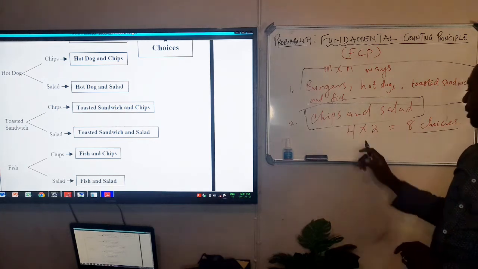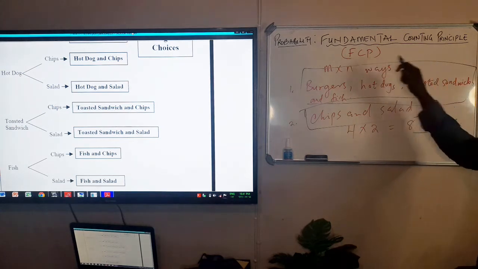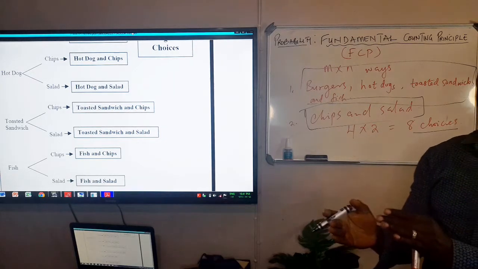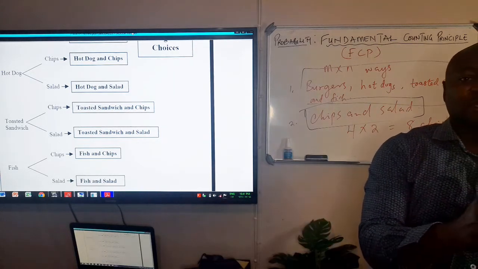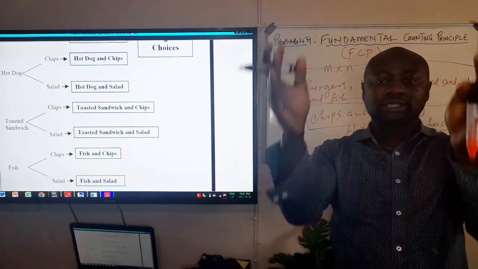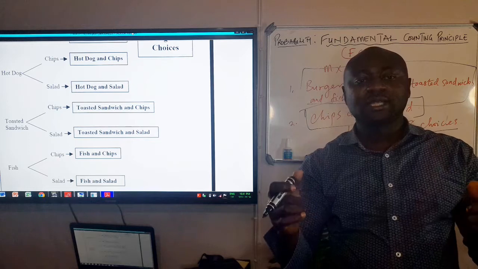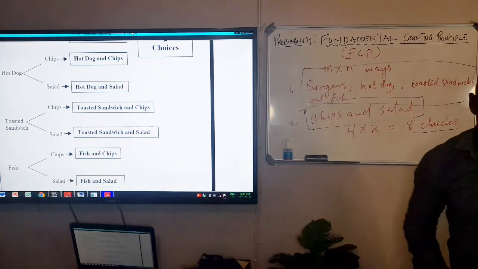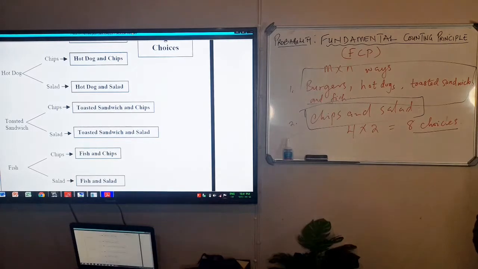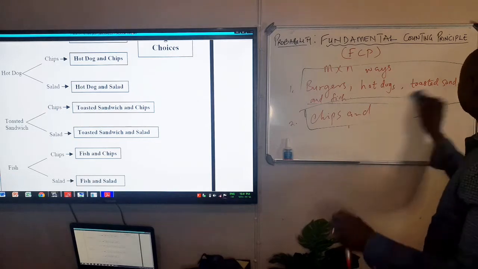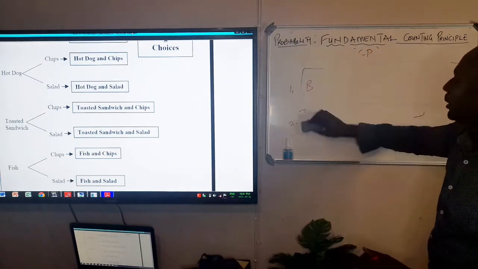So that is why we say in the fundamental counting principle, if I have m ways of doing things and somebody has n ways of doing things, and you want to know the total possible ways of doing things, you just say m times n. So m times n gives you the total possible outcomes. Now we move on, let me give you another example.